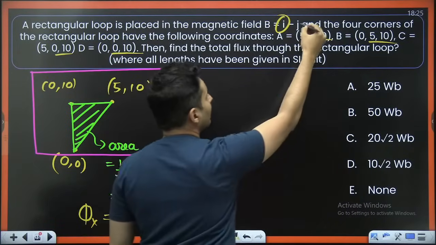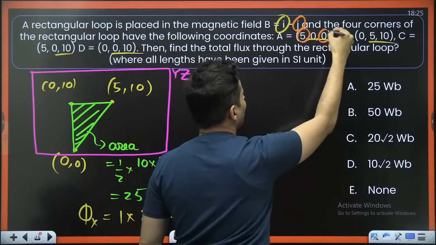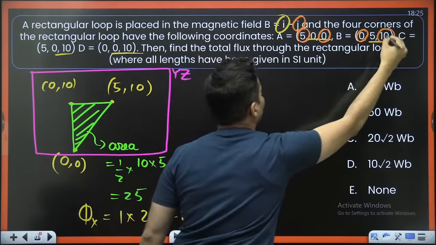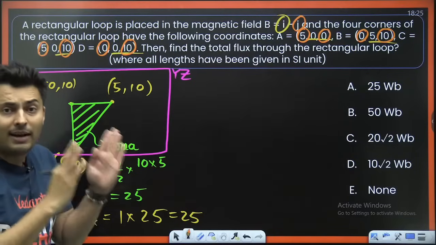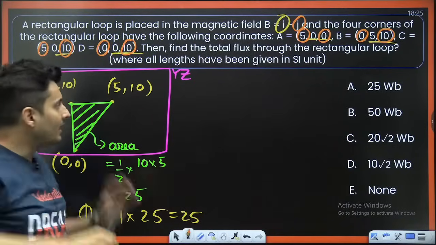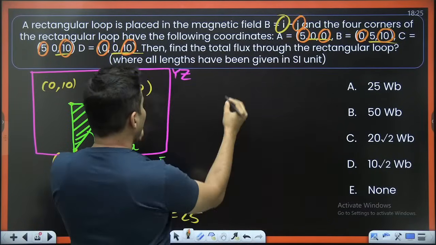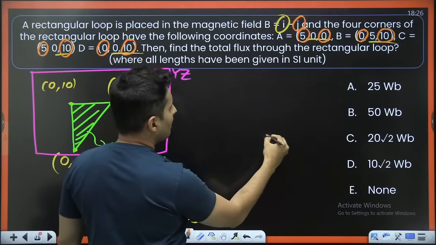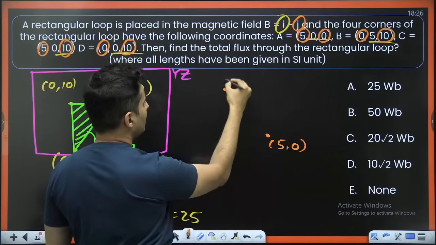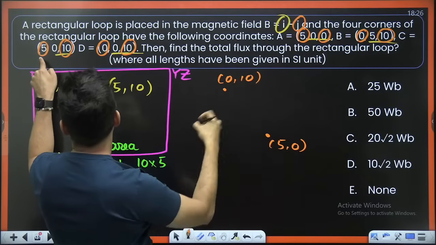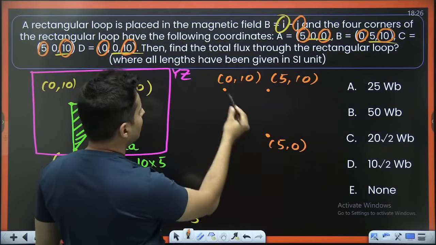Similarly, if you look at the J component, look at 5, 0, look at 0, 10, look at 5, 10, and look at 0, 10. When you are in the y-axis, look at the perpendicular plane, which is the XZ plane. So the coordinates will be 5, 0, 0, 10, 5, 10, and 0, 10. 0, 10 is again here.